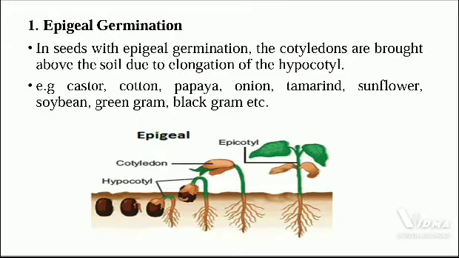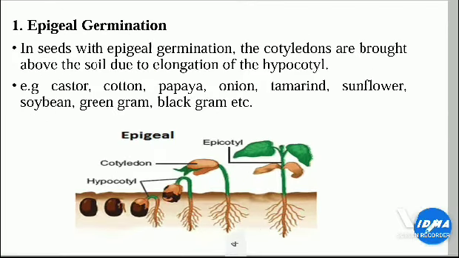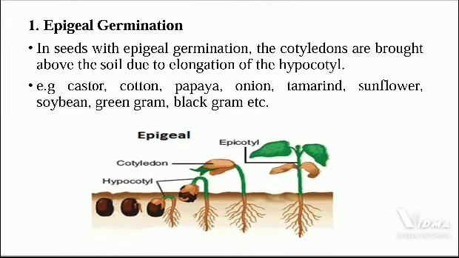In some other plants like bean, the cotyledons being thick do not become leaf-like; they shrivel and fall off after their food reserves are consumed by the seedling.